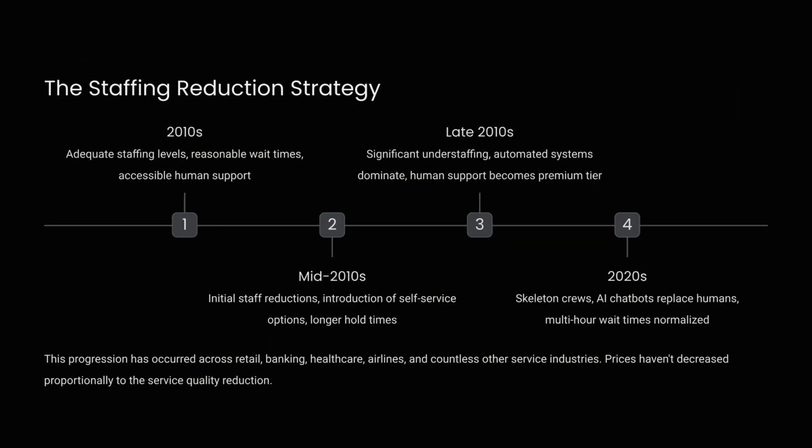The staffing reduction strategy illustrates this degradation. Over the decades, staffing levels have decreased, leading to longer wait times and the normalization of automated systems. Prices haven't decreased proportionally to this severe service quality reduction.